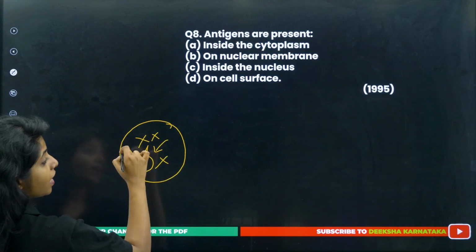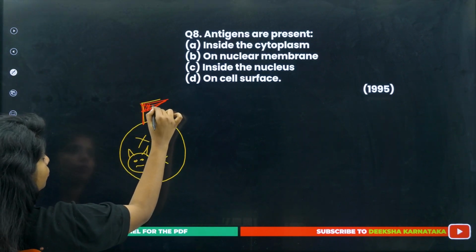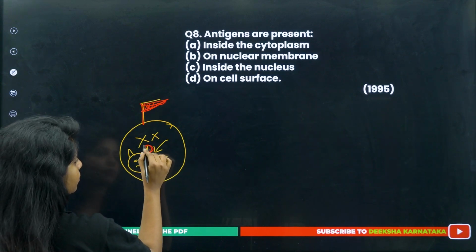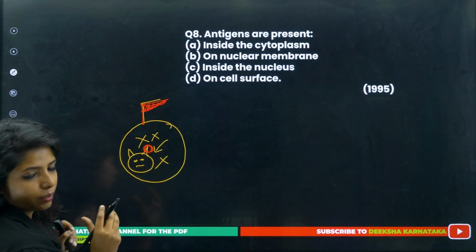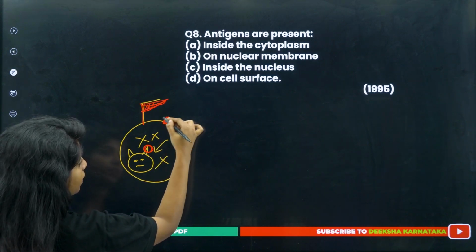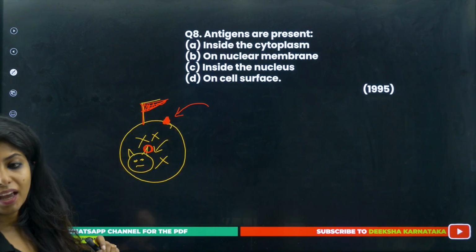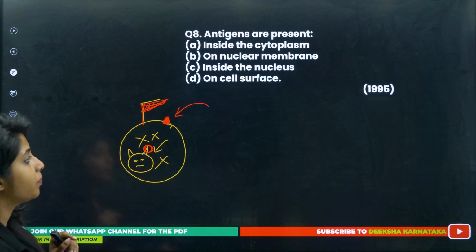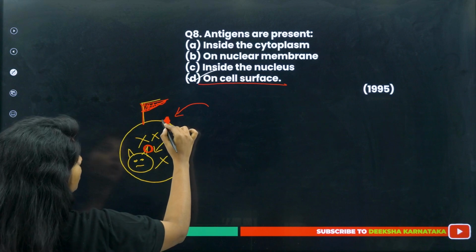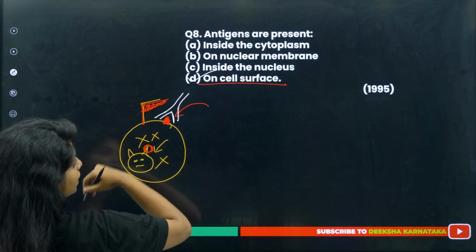To show this red flag that, hey, I am affected, you need to do something, our cells put a part of the pathogen on the top of the cell, saying that I am affected with an organism that has this as a protein, please help me out. So basically antigens are present on the cell surface, children. They are present on the cell surface, and this antigen is recognized by the antibodies which are produced by the B cells.